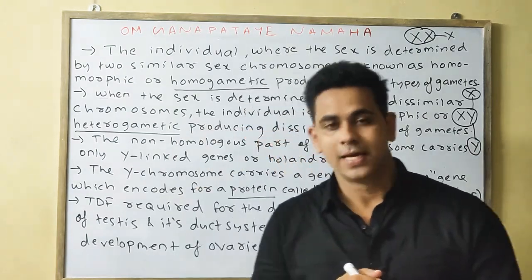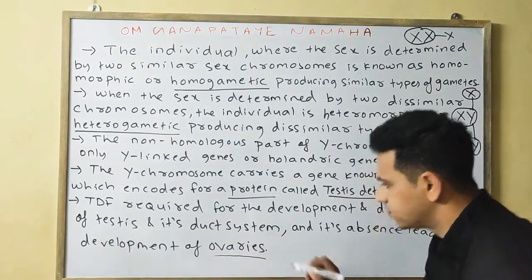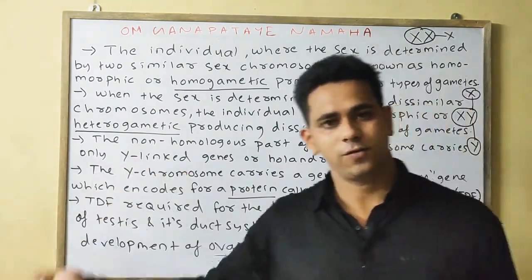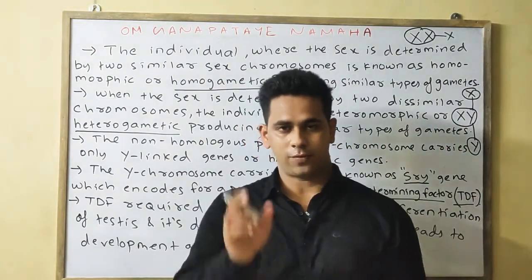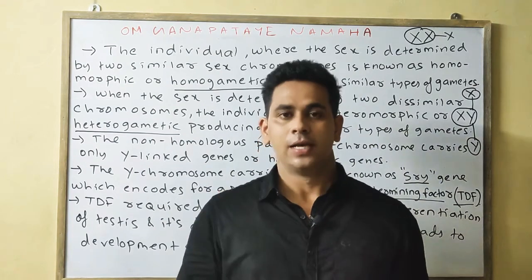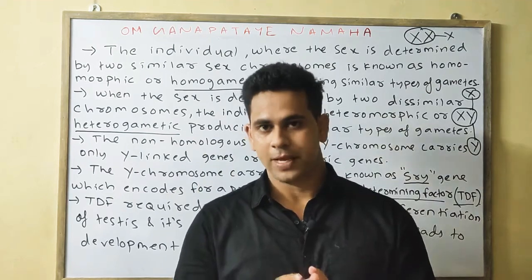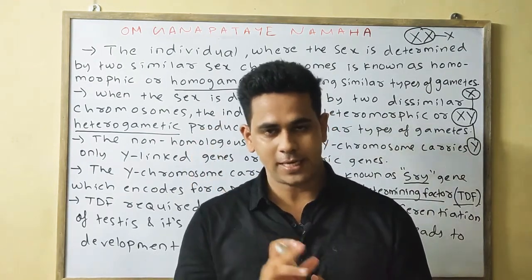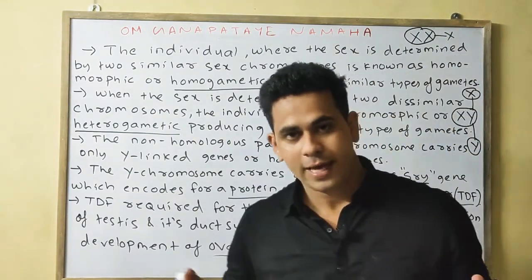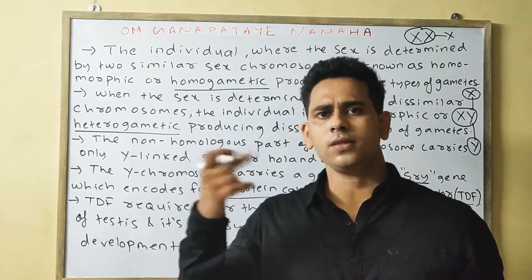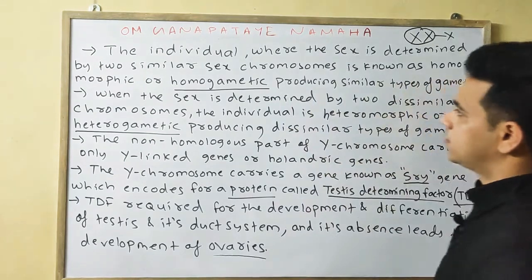If TDF is present, it will develop testis. If TDF is absent, it will develop ovary in the case of female, and testis in the case of male, obviously. So the SRY gene encodes the TDF, and if TDF is present, it develops testis in the male; if absent, ovaries develop in the female. Please note down the points.